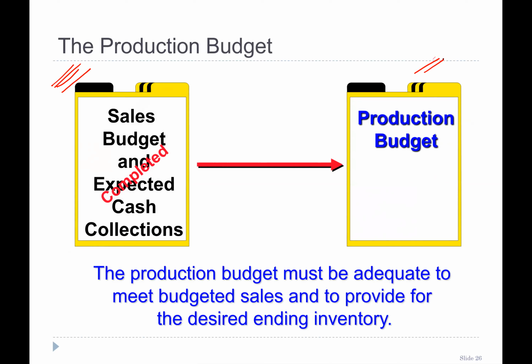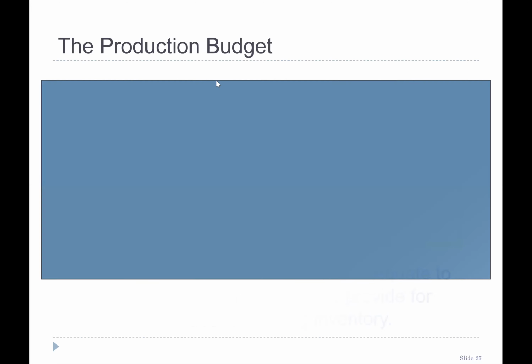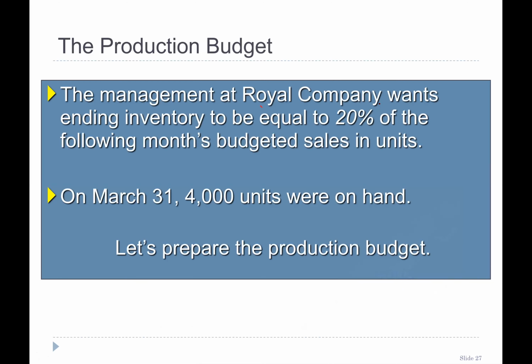So our production budget must be adequate to meet budgeted sales and to provide for desired ending inventory. Let's talk about this. We'll continue the same example of Royal Company.